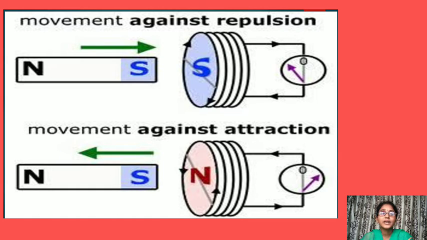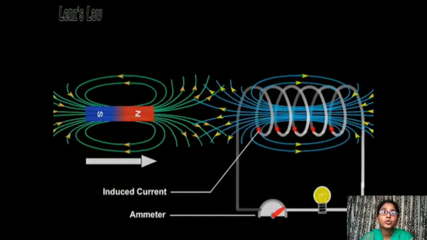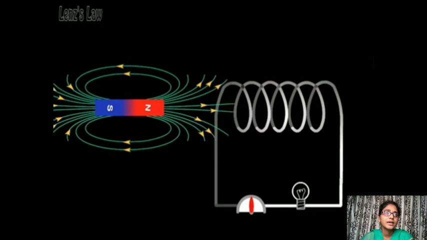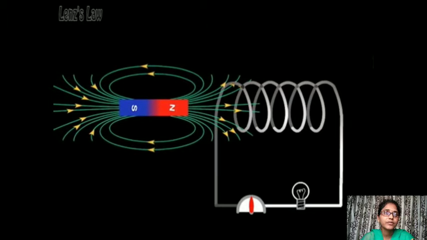But next, the Lenz law is about the importance of the direction of the induced current. These two terms are very important to this Lenz law. Let's see this video once. Here the bar magnet, solenoid, ammeter and bulb will be taken, and one circuit will be formed.